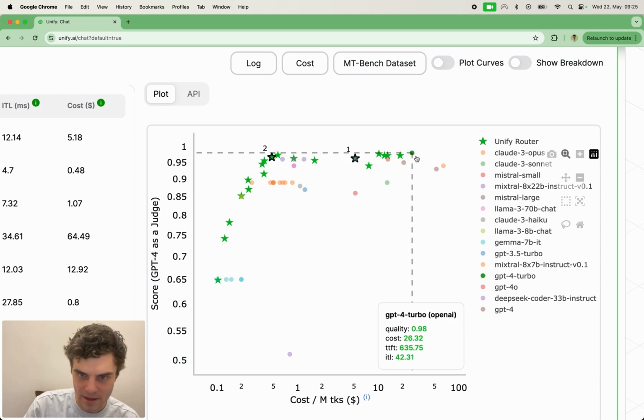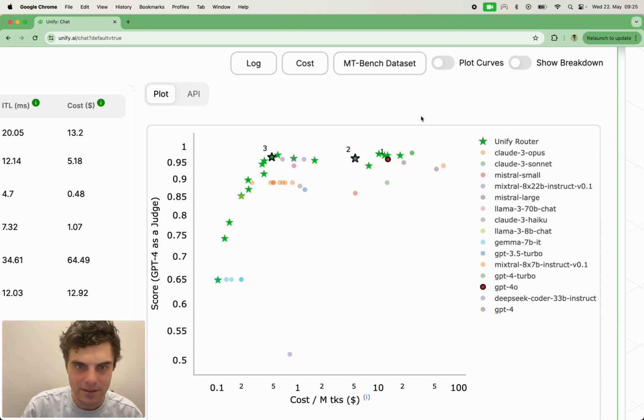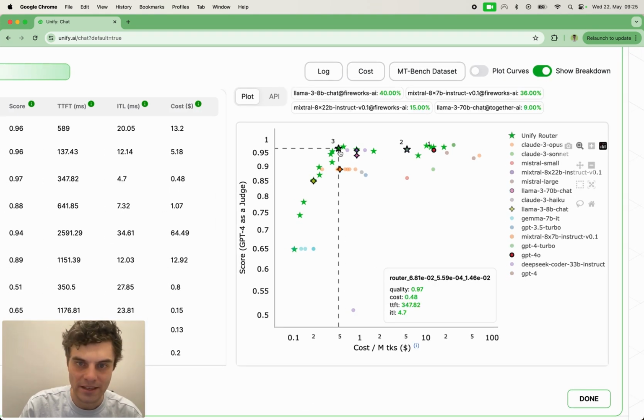Yeah, let's compare to GPT-4, given that this came out quite recently. Okay, so we've got these. The other thing, as I mentioned, is we can look at the breakdown. When we hover over these router points, we can see what they're actually routing to. So let's look at this one, in the case of 3, for example.